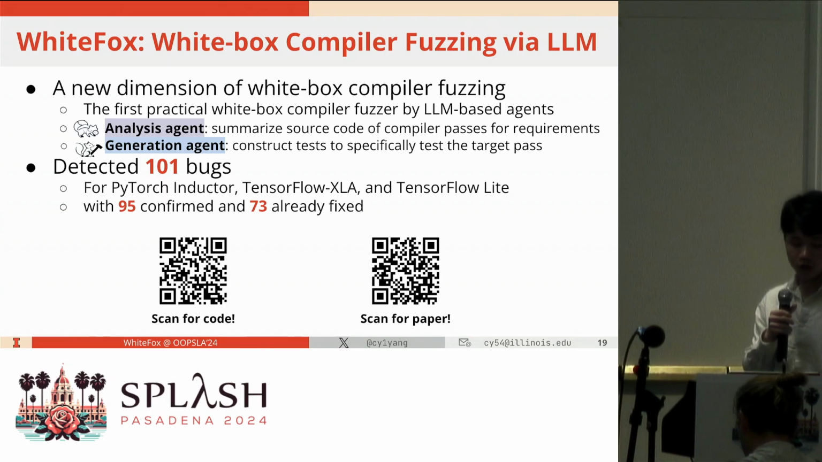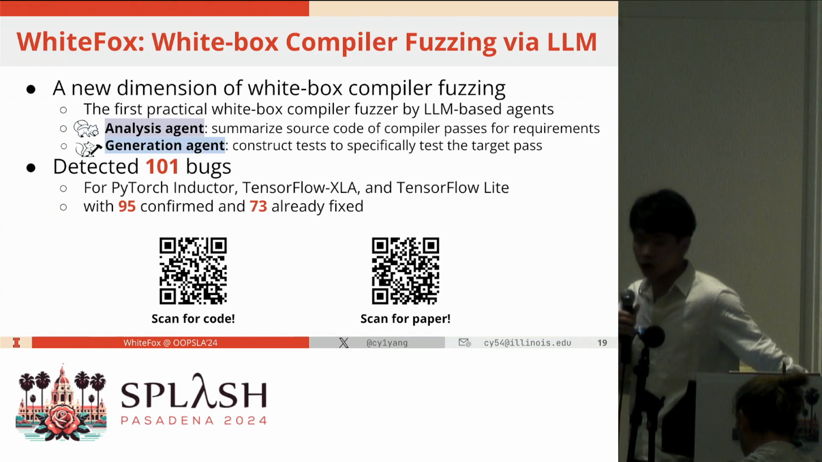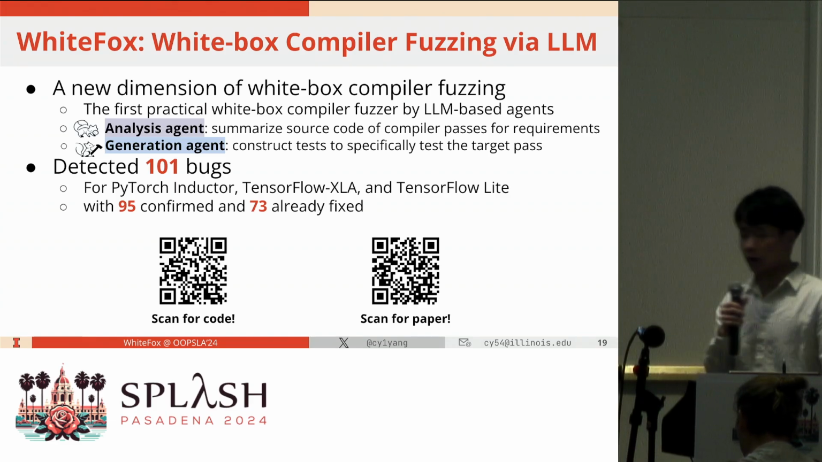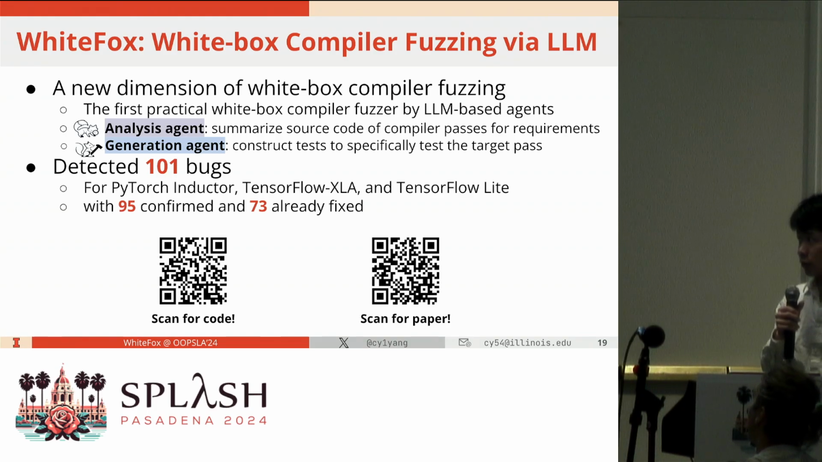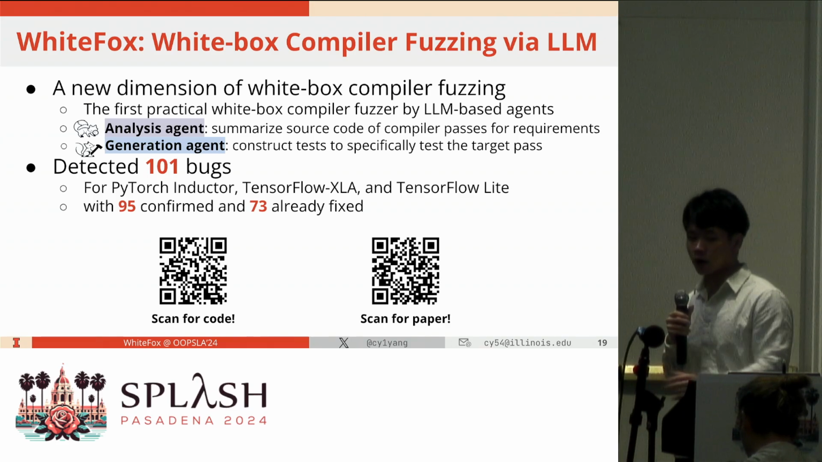In total, WhiteFox detected 101 bugs for PyTorch Inductor, TensorFlow XLA, and TensorFlow Lite, with 95 confirmed and 73 already fixed. If you are interested, feel free to scan the QR code for the code repo and paper of WhiteFox.